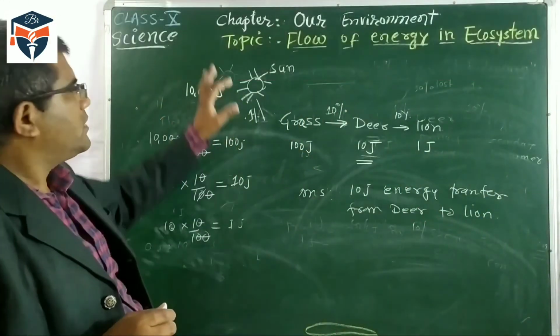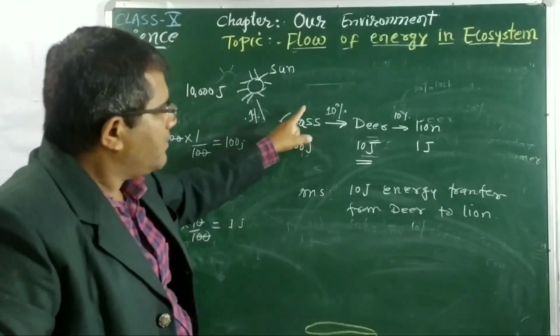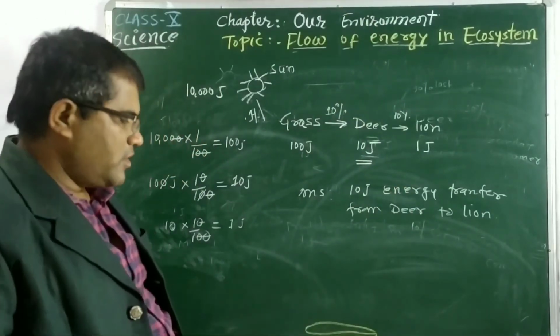It is very easy to understand. From the sun, only 1% of energy is fixed by the grass, and 10% of energy is passed to the successive levels.